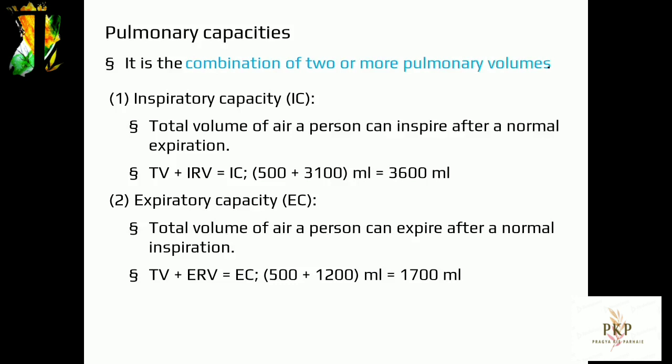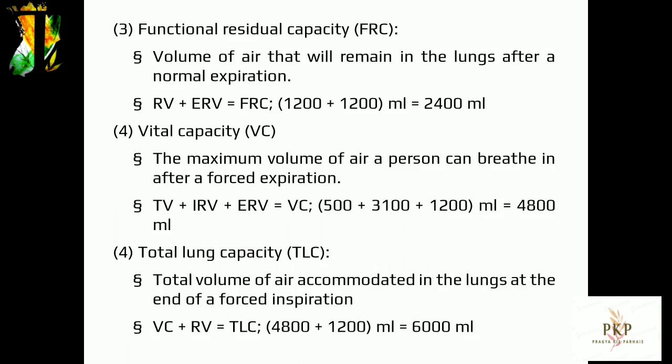The PO2 is higher in alveoli, 104 mm Hg, than in the deoxygenated blood in the capillaries of the pulmonary artery, 40 mm Hg. Therefore, O2 moves, diffuses, from alveoli to capillaries. On the other hand, PCO2 is higher in deoxygenated blood in the capillaries of the pulmonary artery, 45 mm Hg, than in the alveoli, 40 mm Hg. Therefore, CO2 moves, diffuses, from capillaries to alveoli. Blood becomes oxygenated and moves to the heart and then to tissues.